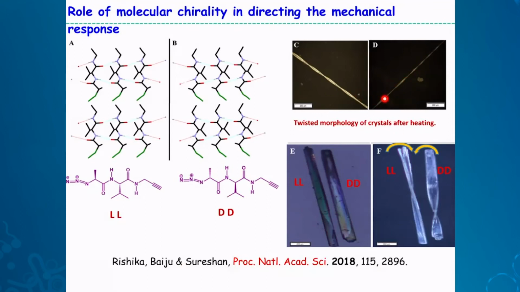You can see this is a crystal which is twisted many times. This is another crystal, of course of the opposite enantiomer, and that is twisted in another direction. So this is the first paper which is showing that this kind of molecular chirality has a say in this kind of microscopic response by crystals.